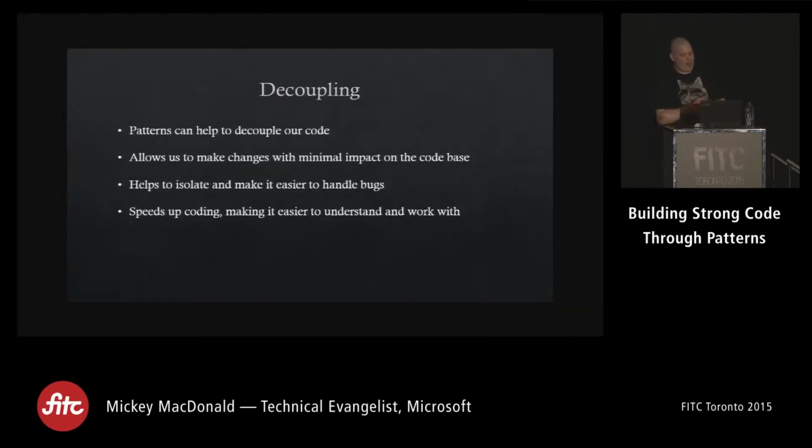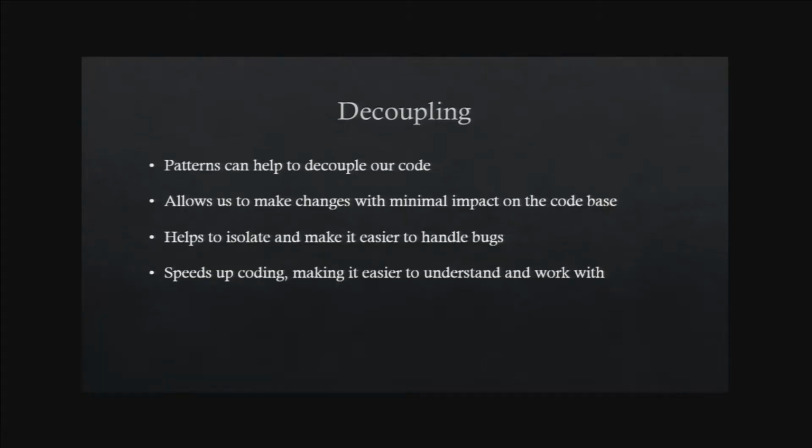So, getting started with decoupling. Patterns help us decouple our code. Decoupling can be defined a variety of different ways, but I think it's fair enough to say that if two pieces of code are coupled together, if you make a change to one, you have to make a change to the other, right? So if you want to work on something, you have to reason about this part and then reason about this part before you can actually make that change. That's coupled code. So by decoupling code, we're basically saying we don't need to reason about both pieces of code, just one while we're working on it, right?